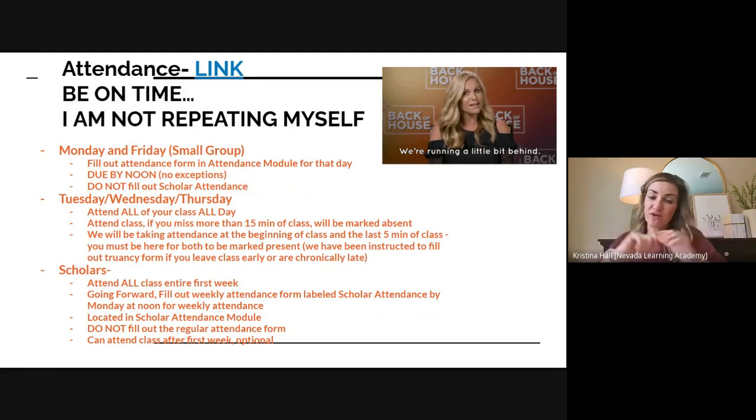So Monday and Friday, you'll fill out those attendance forms, because remember, that's small group day. Small group is not required. You may go again for that assistance. The attendance forms have to be done by noon though. So you want to make sure those are done by noon.